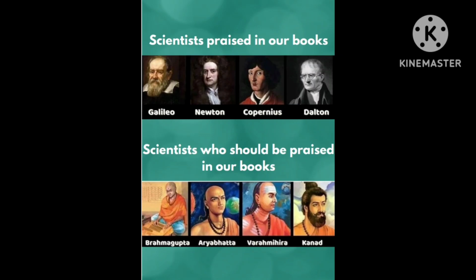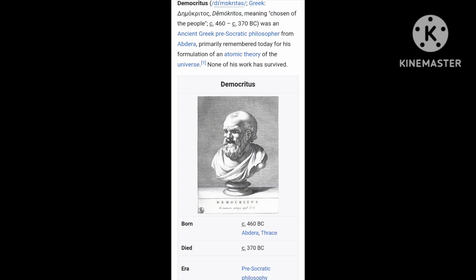Now, I would like to highlight one thing. If you read the 6th and 7th standard books, you have the bottom half: Brahmagupta, Aryabhatta, Varahamihira, Kanad. Kanad is not mentioned, but Brahmagupta, Aryabhatta and Varahamihira are mentioned. I will go into detail on why Kanad is not mentioned. Galileo, Newton, Copernicus, Dalton are in the high school textbooks. I hope the author knows that, whoever posted this. Let me look at the Kanad thing.